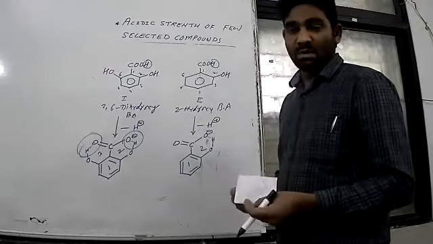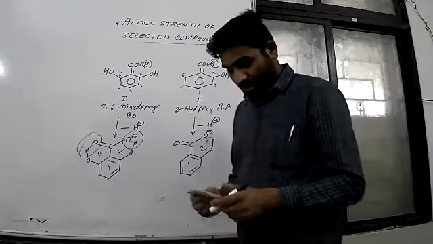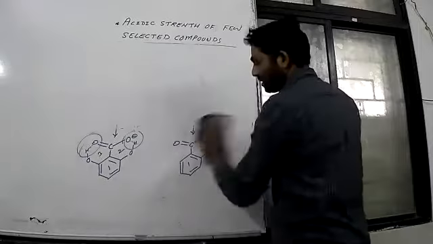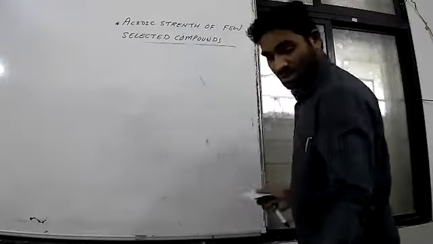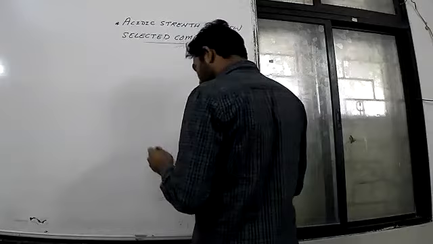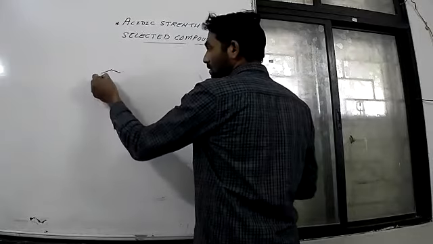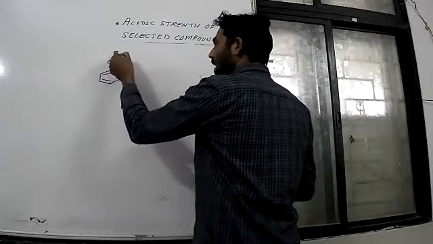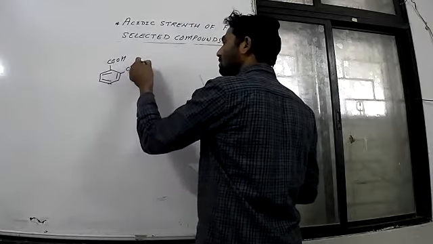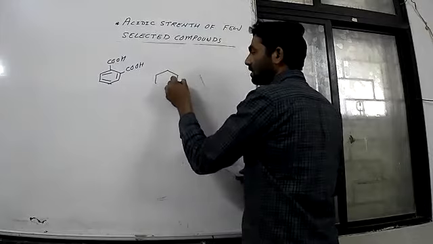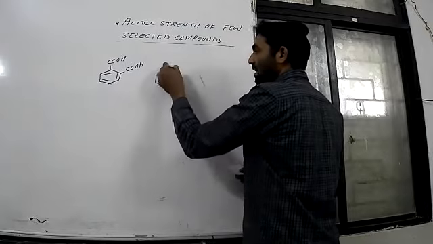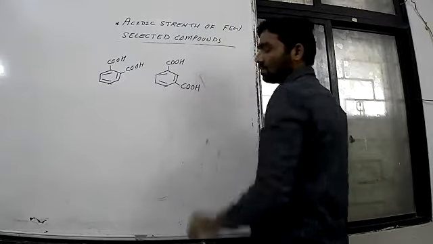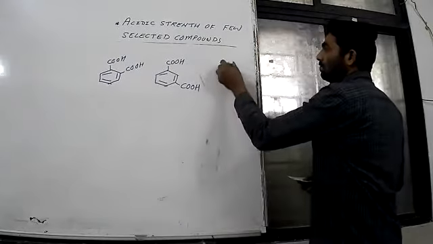Okay. One more example. We'll go for one more example. What do you say now? See. Suppose this is the example again. There are three examples. And a question can be asked for 2 marks: comment on the acidic strength of these acids. Comment on the acidic strength of these compounds.